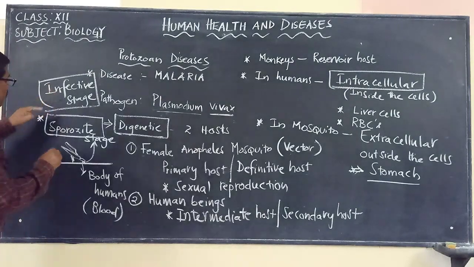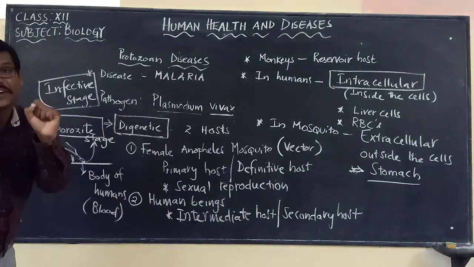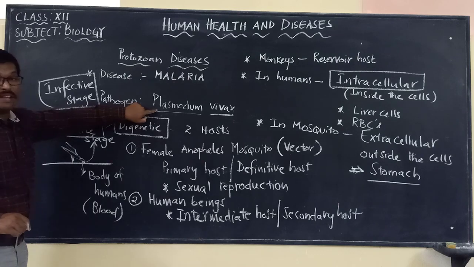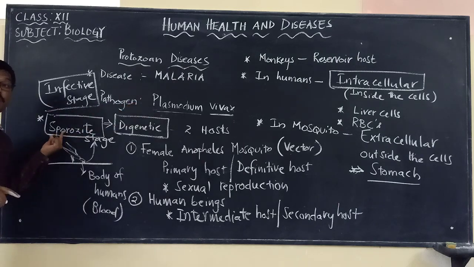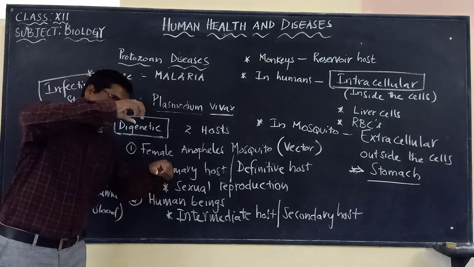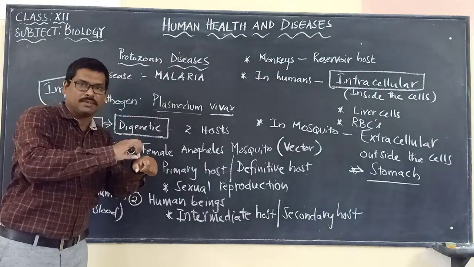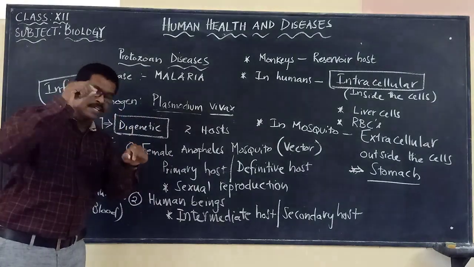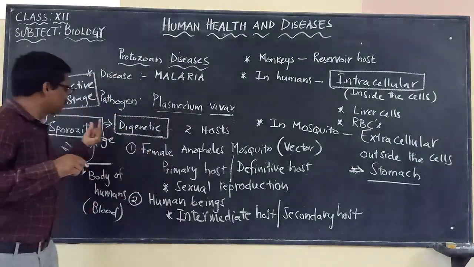Very, very important point this is. Name the infective stage of Plasmodium vivax. Your answer should be what? Sporozoite stage. So here what you have to remember, when a mosquito comes and bites a healthy person, from its salivary glands, it is injecting this sporozoite.